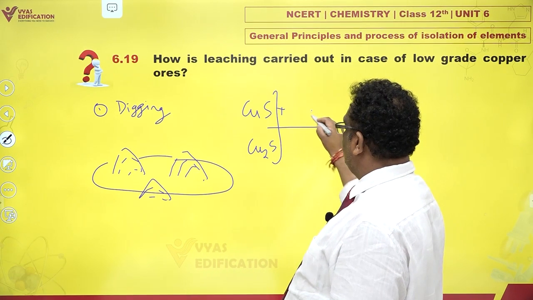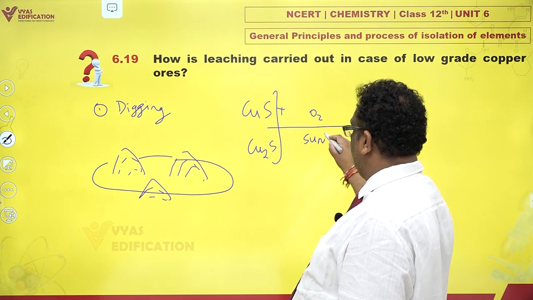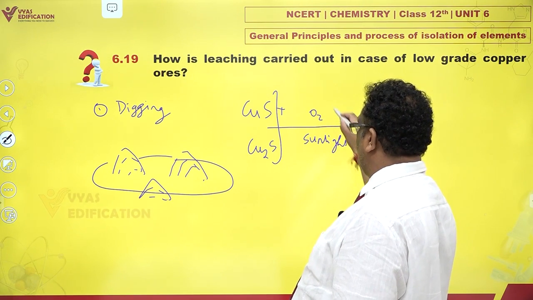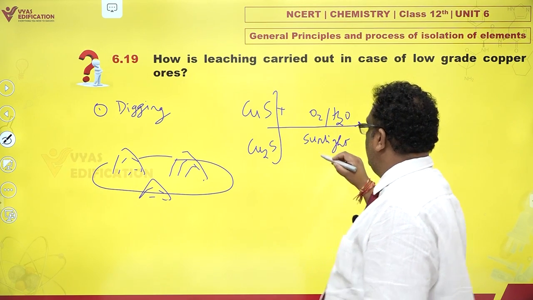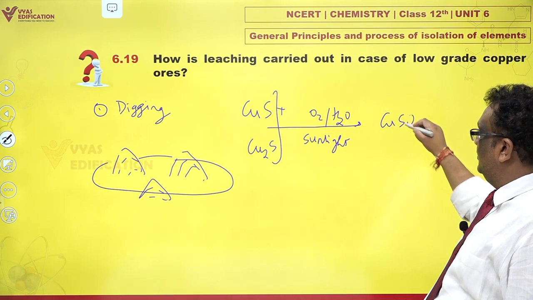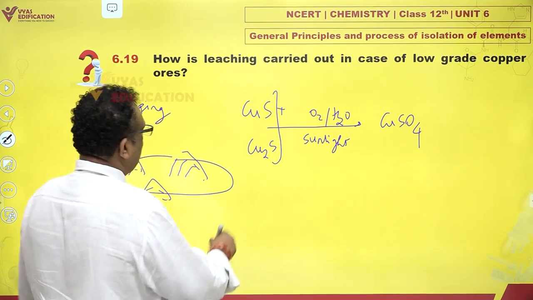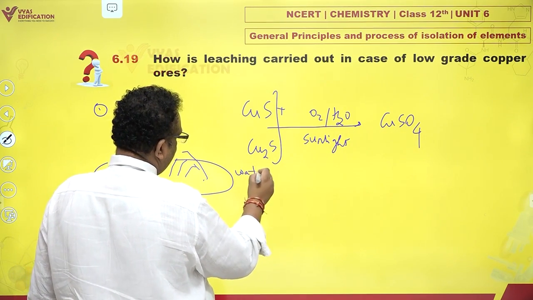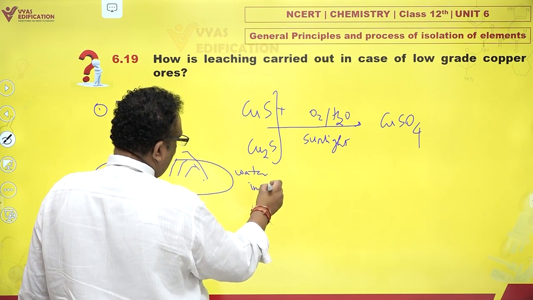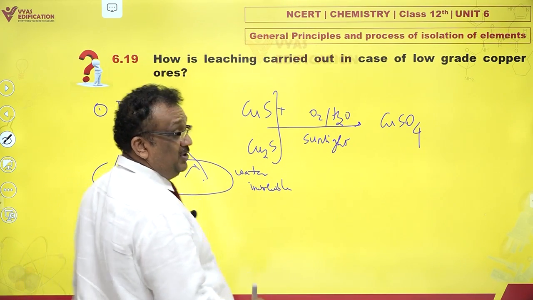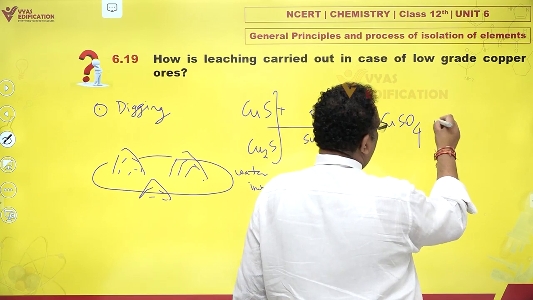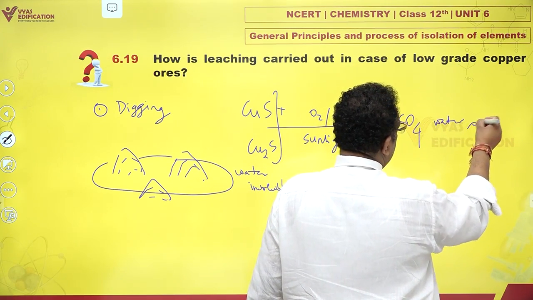They get oxidized by sunlight. Sunlight gives energy, of course. In presence of water and bacteria, they give you copper sulfate. Cu2S and CuS are water insoluble. But copper sulfate becomes water soluble.